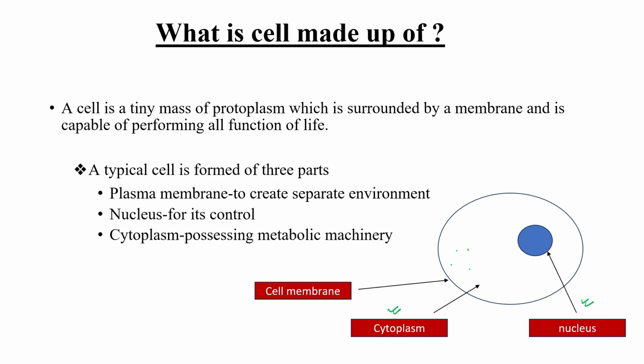Cytoplasm is present inside the cell, and all kinds of metabolic activity occur over here. This is a very general diagram I have drawn just to help you understand the main contents of the cell. Just outside is the plasma membrane, which separates the internal environment from the external environment. The nucleus controls its activity, and the cytoplasm possesses different kinds of metabolic machinery.